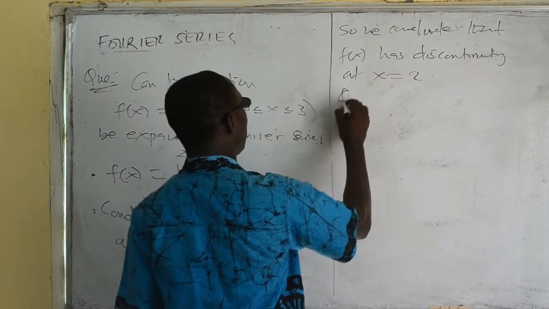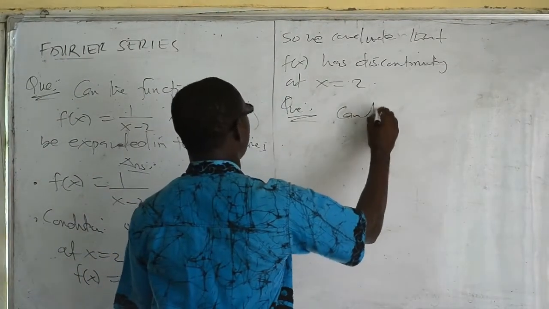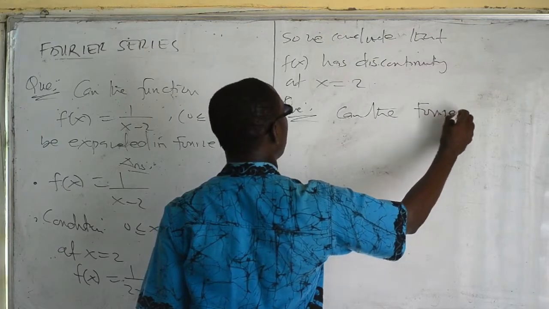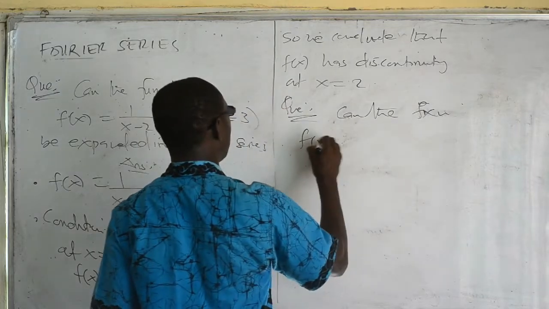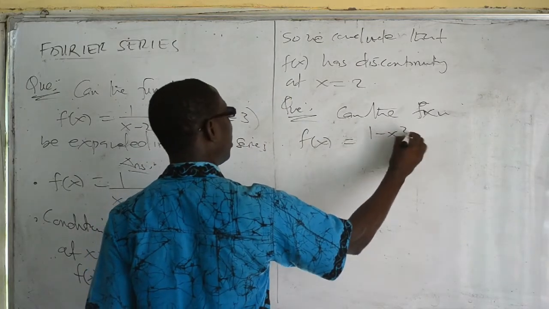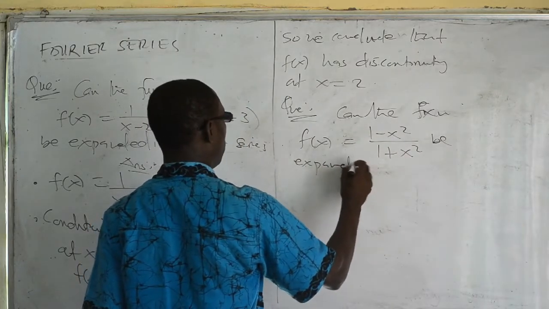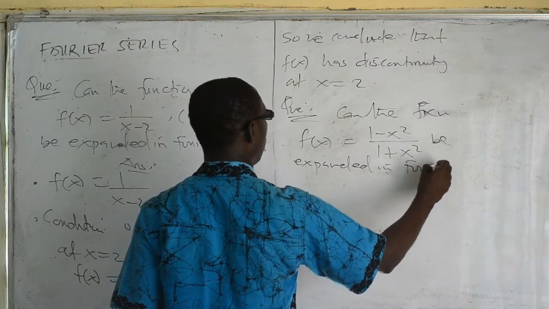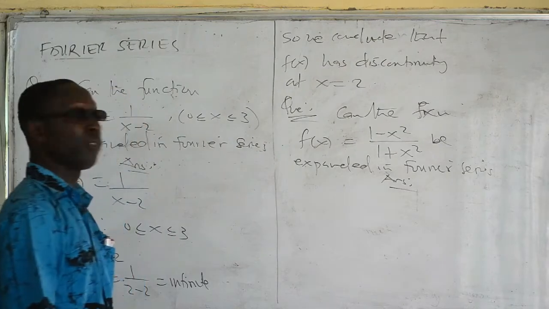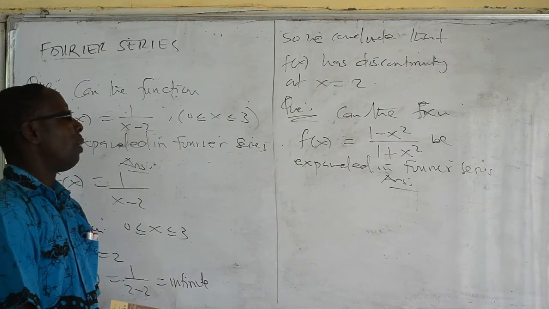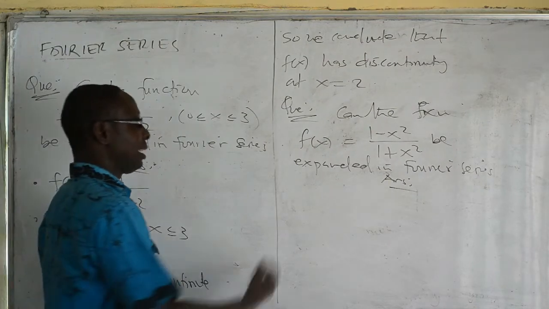Now, let's pick a question of this form. Can the function f of x is equal to 1 minus x squared over 1 plus x squared be expanded in Fourier series? Can the function f of x equals 1 minus x squared over 1 plus x squared be expanded in Fourier series? Okay, so let's answer this.